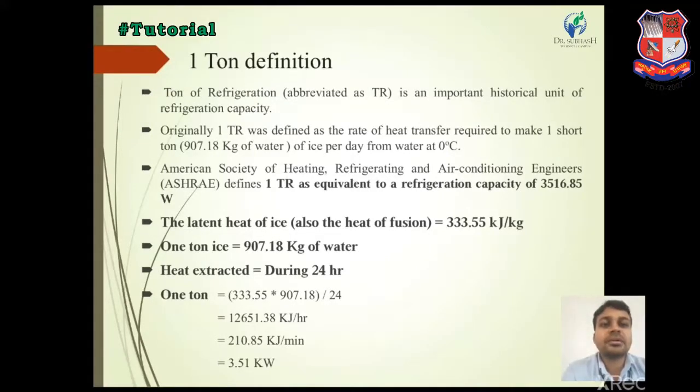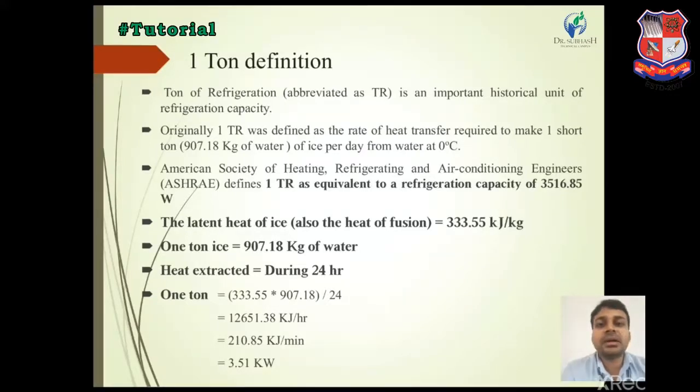For another equation of 1 ton, latent heat of ice times 1000 kg of water divided by the 24-hour duration in a day gives 12651.38 kilojoule per hour.